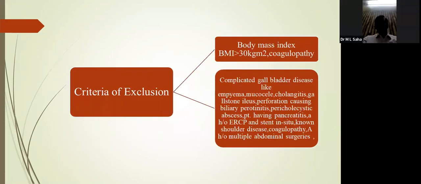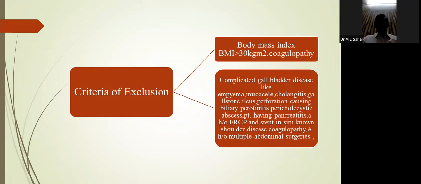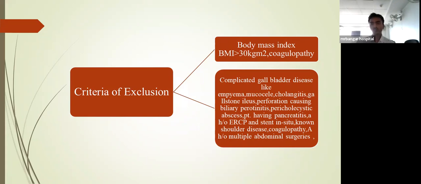Criteria of exclusion: body mass index more than 30 kg per meter square, any coagulopathy, complicated gallbladder diseases like cholangitis, empyema, mucocele, gallstone ileus, biliary perforation causing biliary peritonitis, pericholecystic abscess, patients having pancreatitis, a history of ERCP and stent in situ, known shoulder disease, and a history of multiple abdominal surgeries.